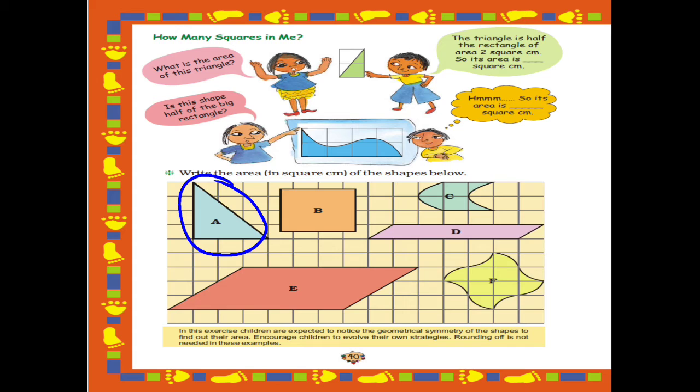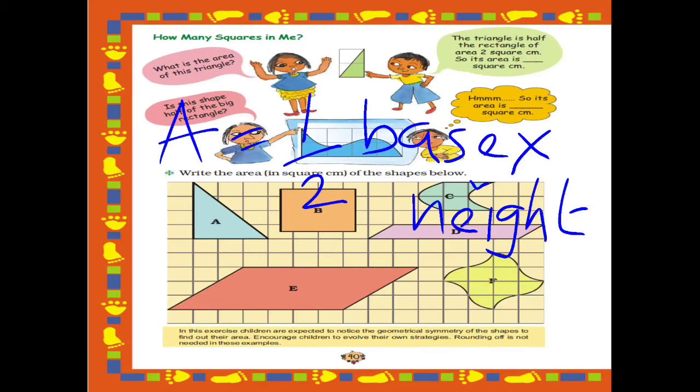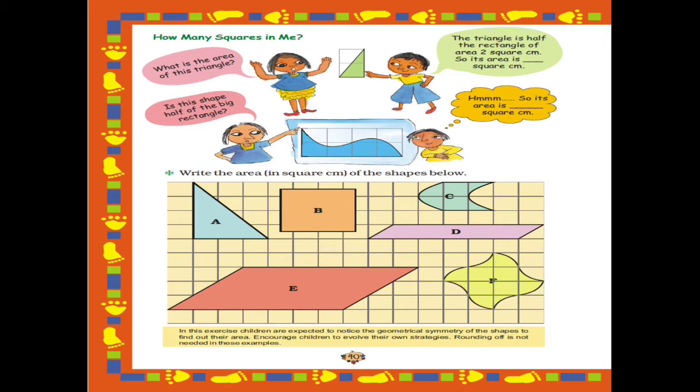Now which shape is this? This is a triangle. When you find the area of a triangle, there is a formula for finding the area of the triangle. What is that? Area of triangle is equal to 1 by 2 base into height. So this is the formula for finding the area of the triangle. Let's use this formula to find the area of the triangle A.